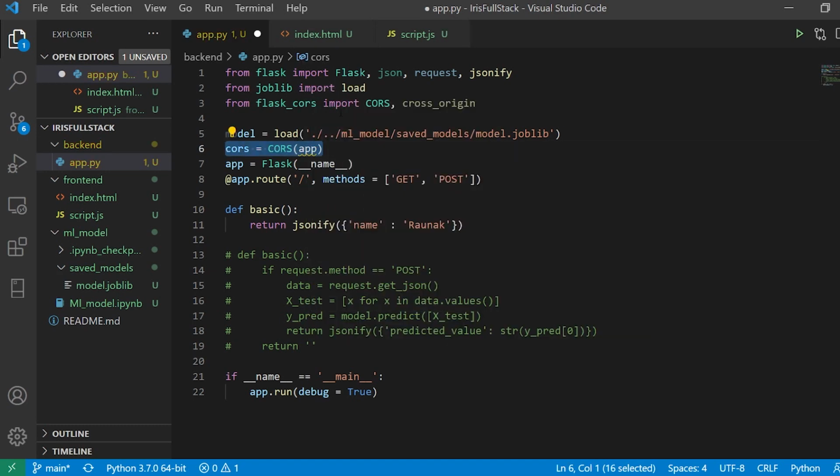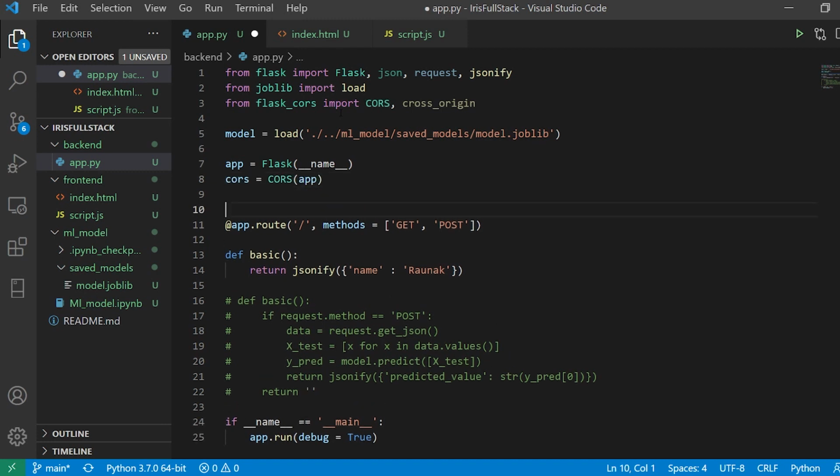Let me put it after the app itself. It says apply cross origin for my app, and then you have to say CORS_HEADERS equal to Content-Type.